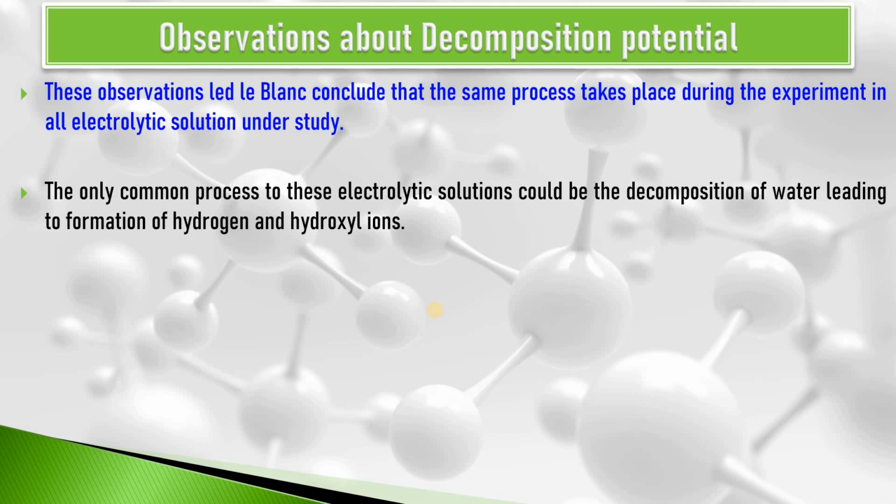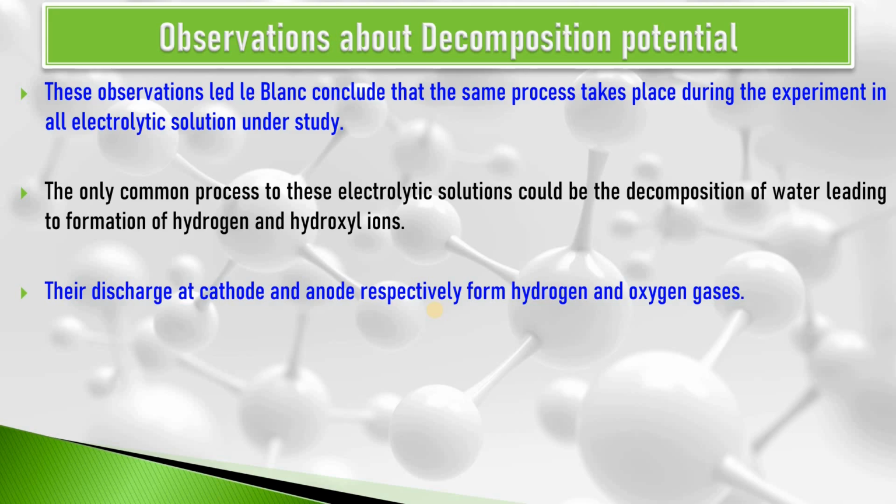And what could be this common process? Obviously, this could be the decomposition of water that leads to formation of hydrogen and hydroxyl ions. And then what happens? These ions move towards their respective electrodes, namely hydrogen ions towards the cathode and hydroxyl ions towards the anode, and they get discharged at their respective electrodes, forming hydrogen and oxygen gas. So this was the basic idea of decomposition potential.